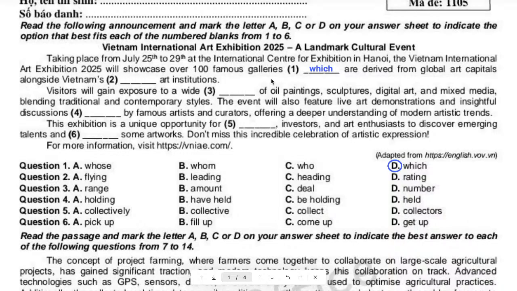The International Arts Exhibition 2025 will showcase galleries which are derived from global arts capitals alongside, okay, next one, number 2, alongside Vietnam something art institutions, right? So before we check for the answer now, guys, tell me, what do we need here? We need a noun? Really?